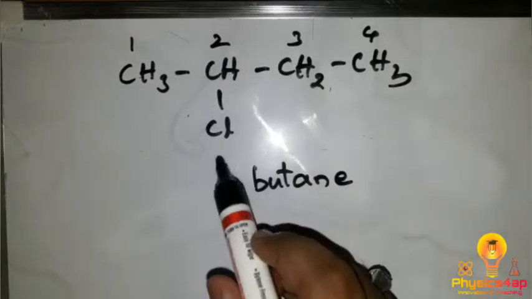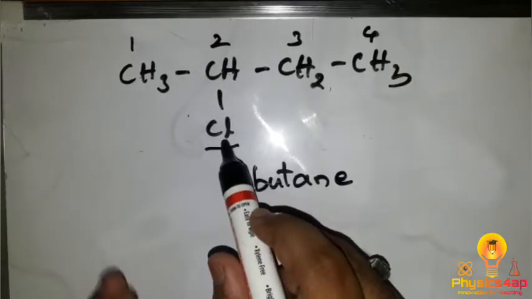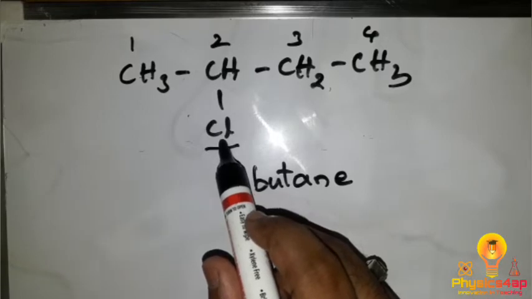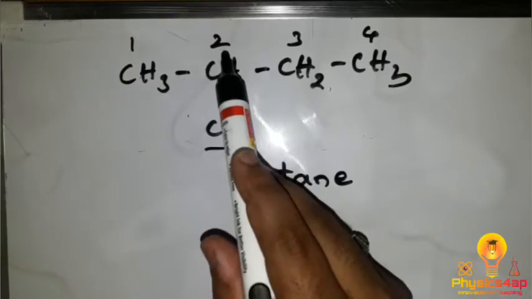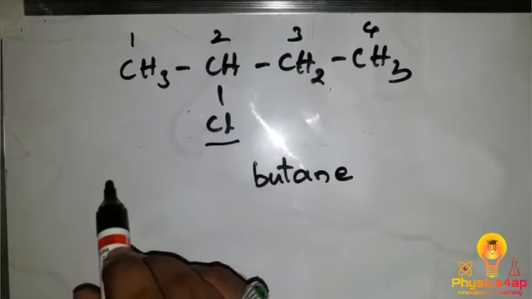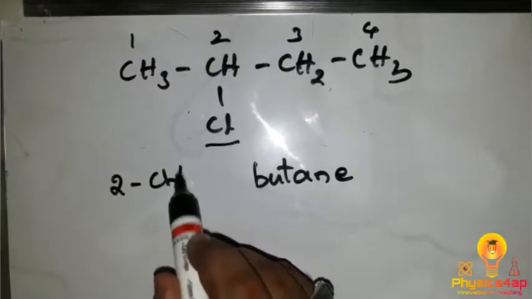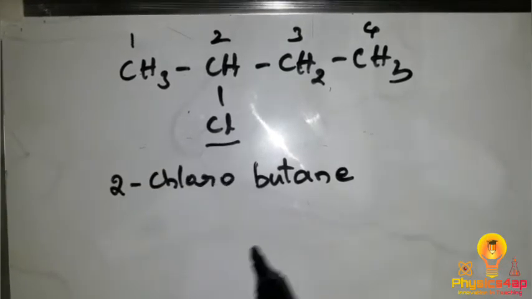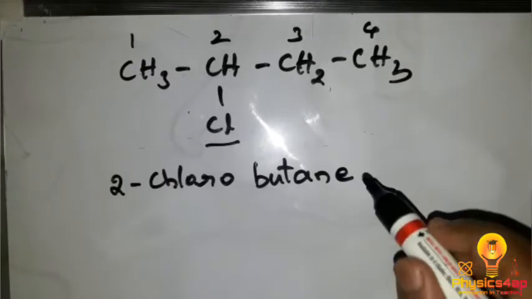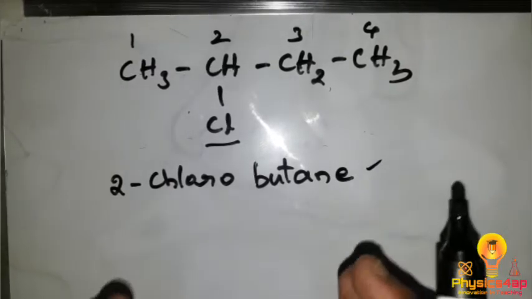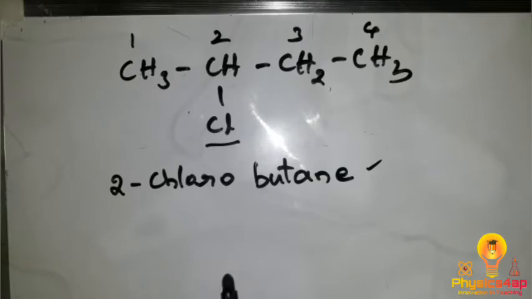And the functional group will go to the prefix part. As it is in the second position, we write it as 2-chlorobutane. So 2-chlorobutane is the IUPAC name for the given carbon compound.